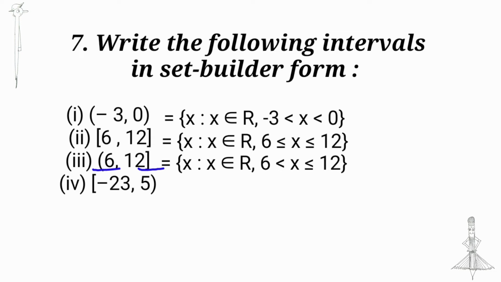Then we take 6 < x, and for 12 we take less than or equal to 12. Next, closed -23, 5 open. At the side of -23 we take less than or equal to, and at 5 we take the less than symbol. That is {x in R, -23 ≤ x < 5}.